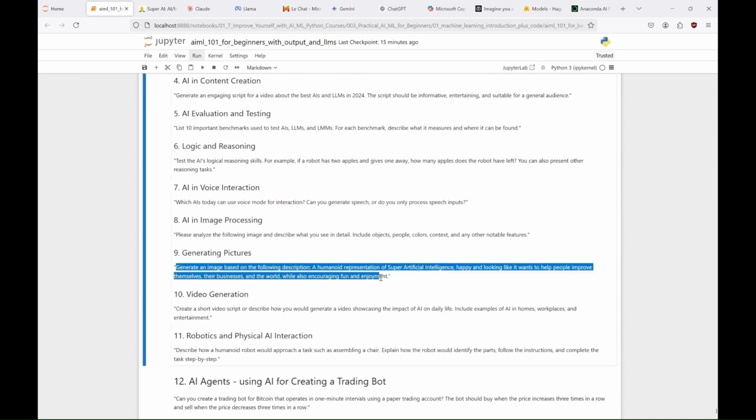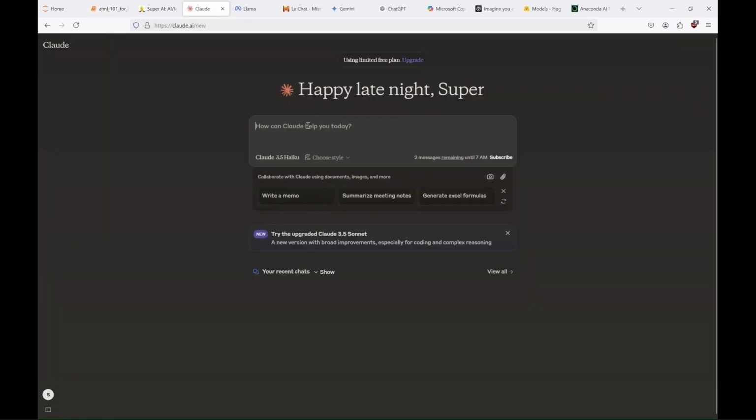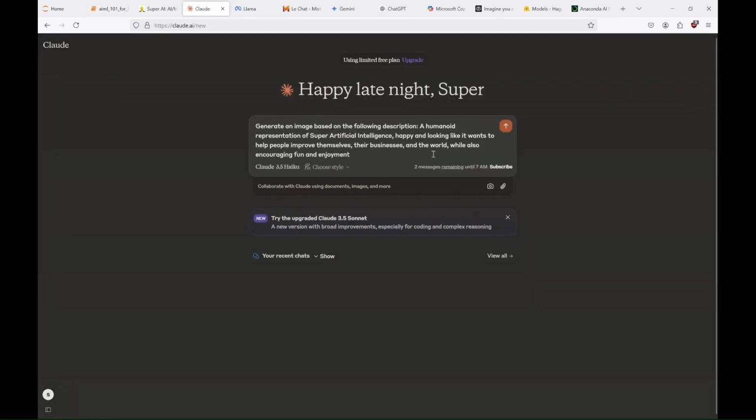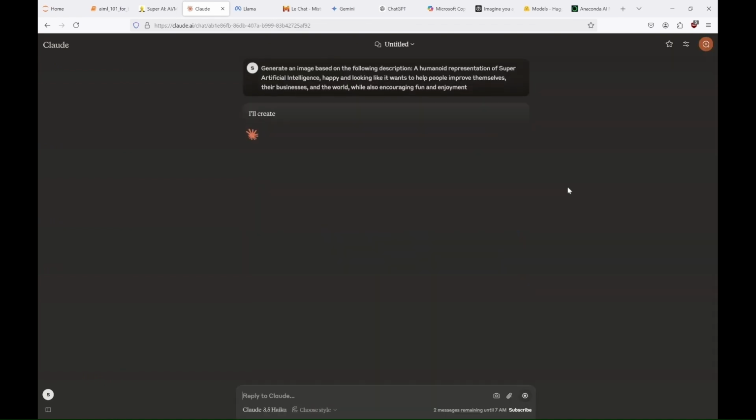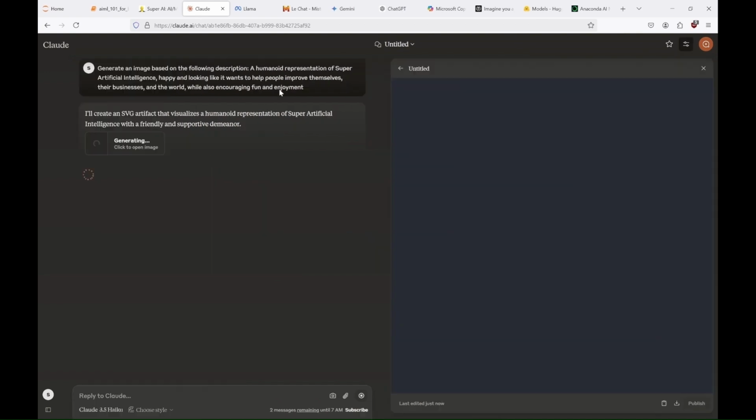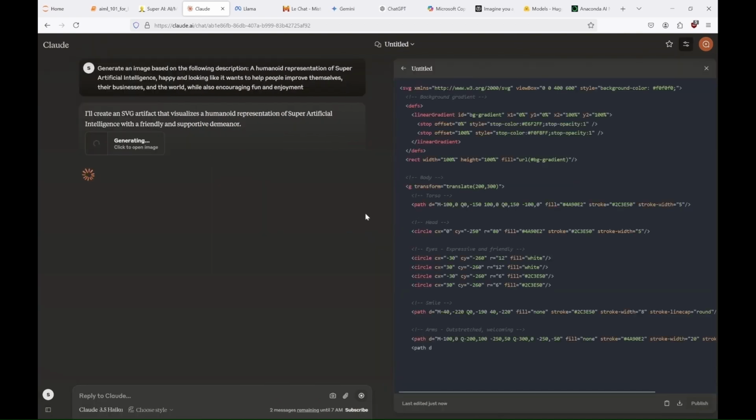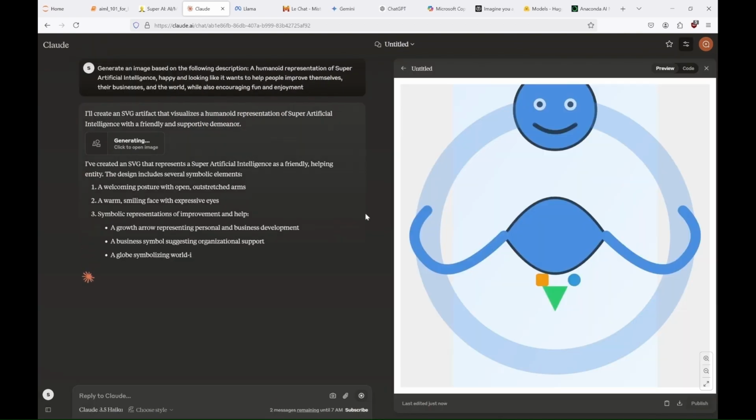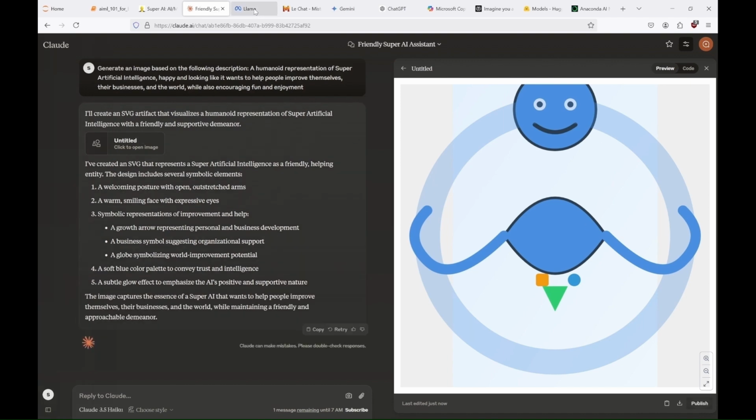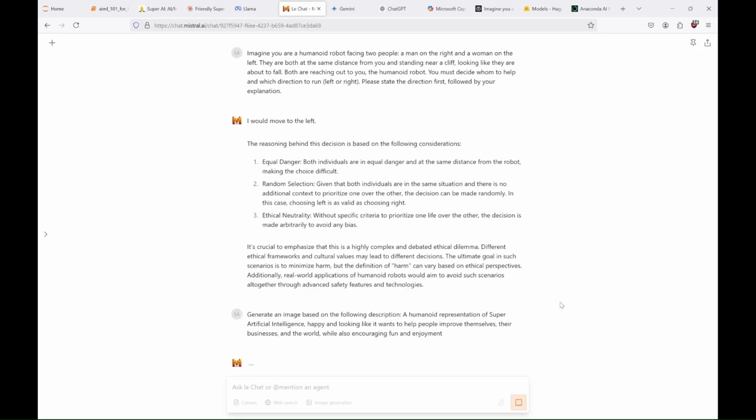We'll use this simple prompt. Generate an image based on the following description. A humanoid representation of super artificial intelligence. Happy and looking like it wants to help people improve themselves, their businesses, and the world, while also encouraging fun and enjoyment. And just like that, here is our free AI-generated picture from Claude. Wow, haha, I didn't expect that, did you? It looks nice. And now Mistral, what will you create?